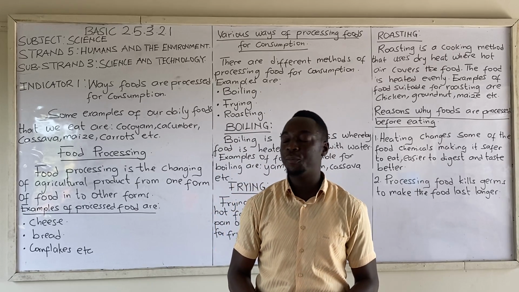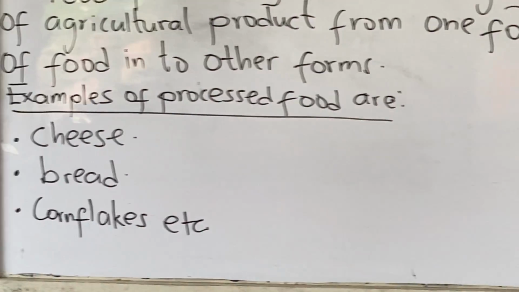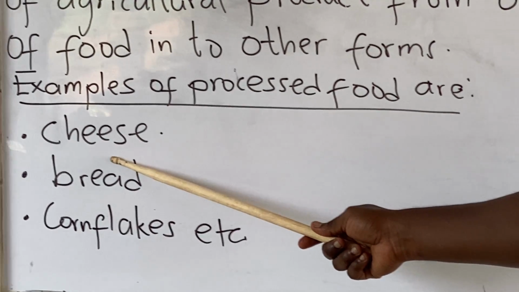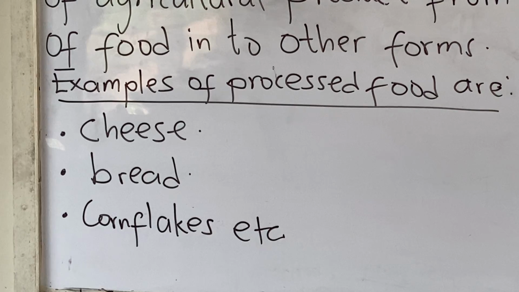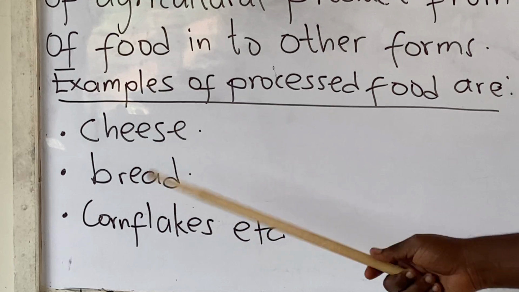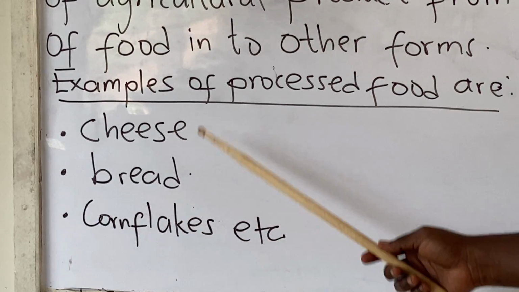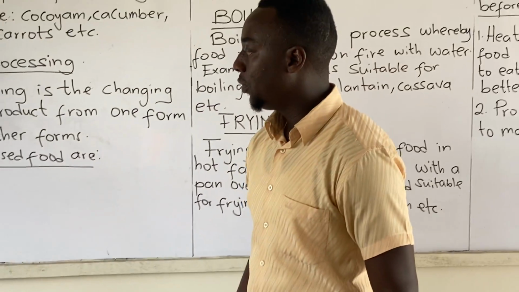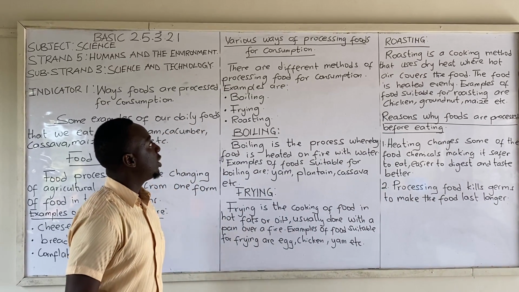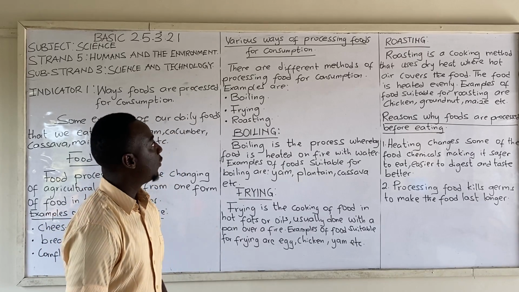Let's look at examples of processed food. Foods that we have processed from their raw form. We have cheese. Cheese was made from the raw milk from cow. Bread. Bread is made from the corn dough. We have the cornflakes from corn. These foods are processed foods. Let's look at various ways of processing foods for consumption.